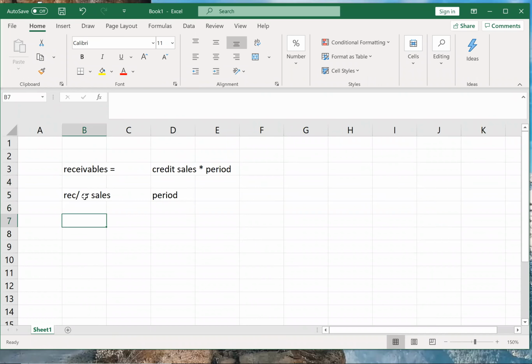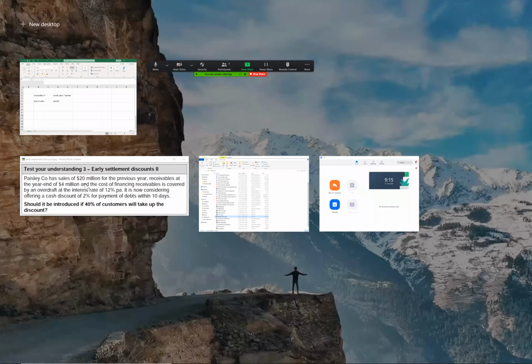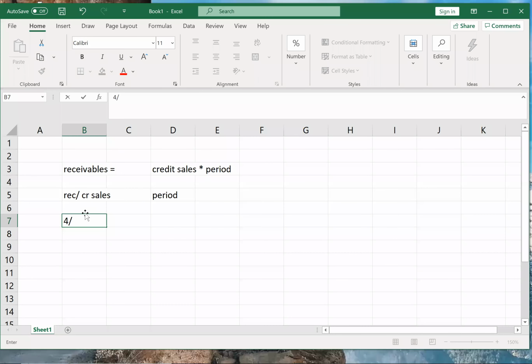Correct. So how much are the receivables in this problem? It has receivables at year end of 4 million and total sales of 20 million. Again, we are assuming that all sales are credit sales, because nothing is given. So 4 million by 20 million, that will be 4 by 20.